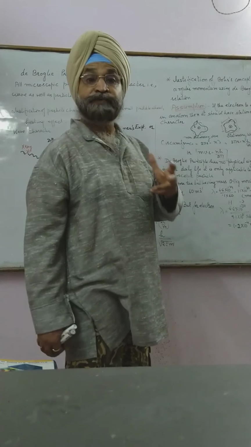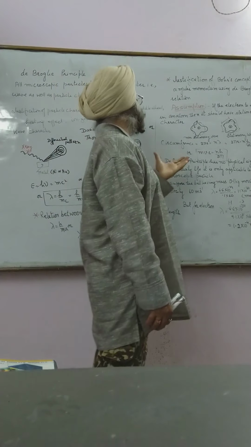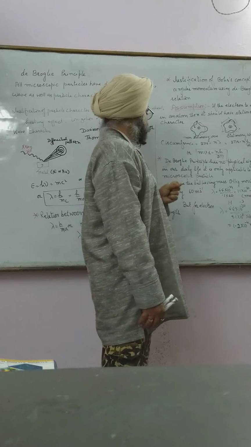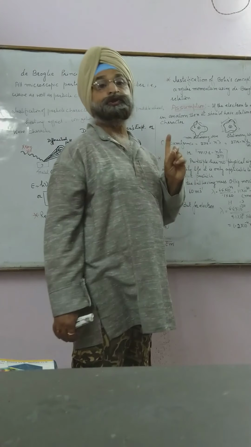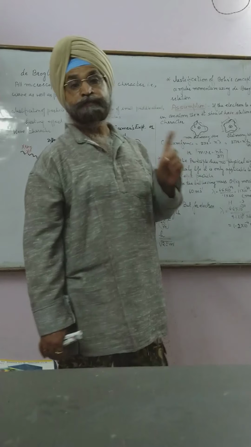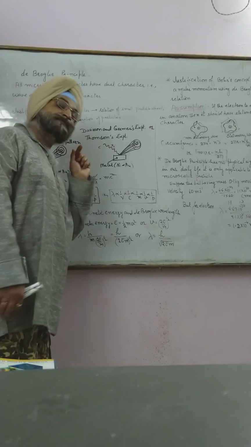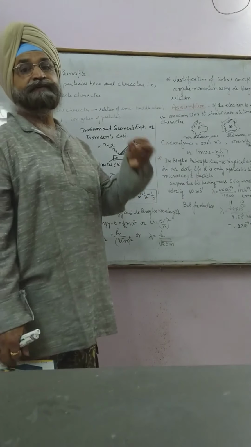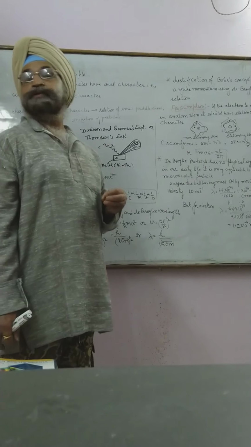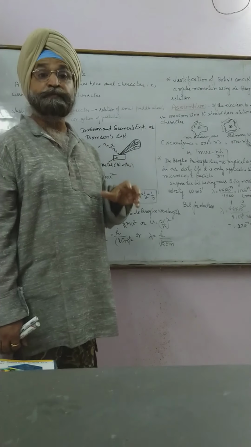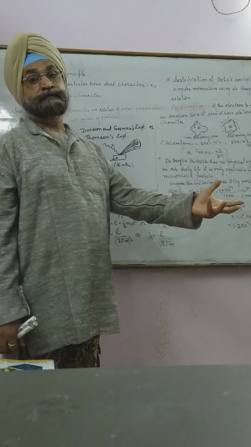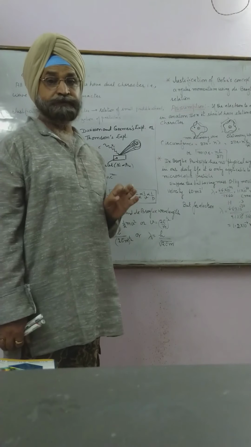Now, is there any physical significance of the de Broglie principle in our daily life? Answer is no. The de Broglie principle has no physical significance in our daily life, because in daily life we deal with macroscopic particles which we can see.